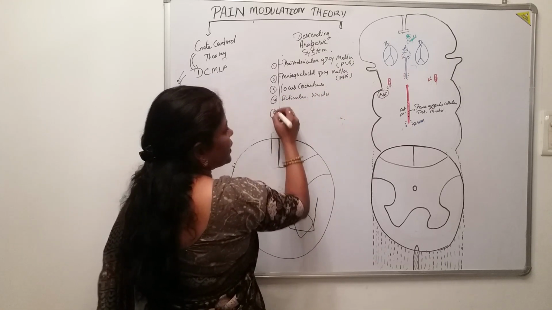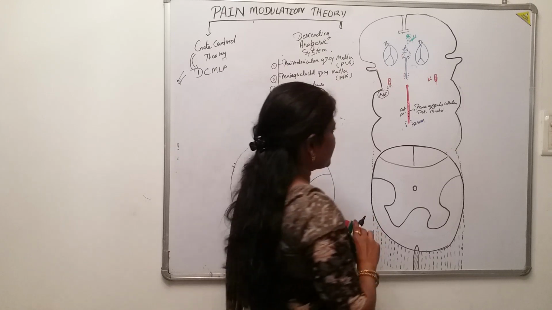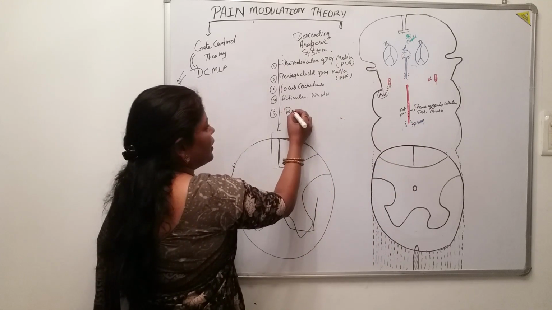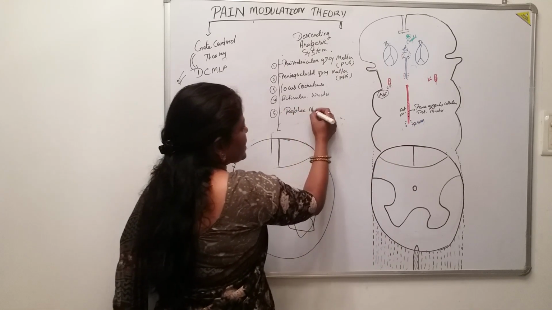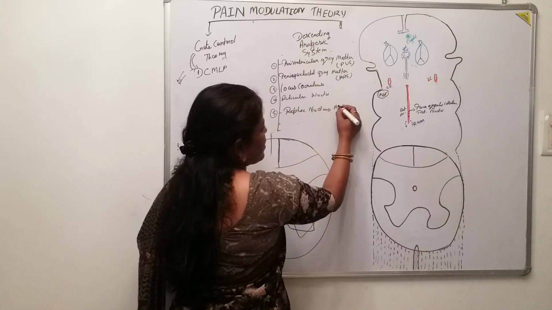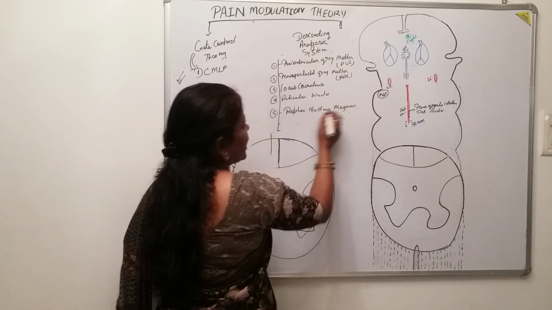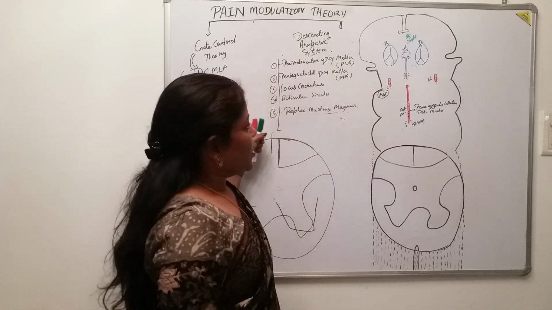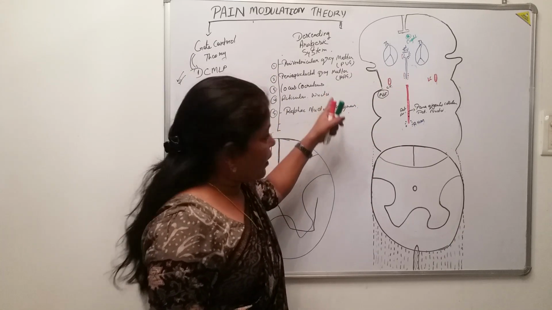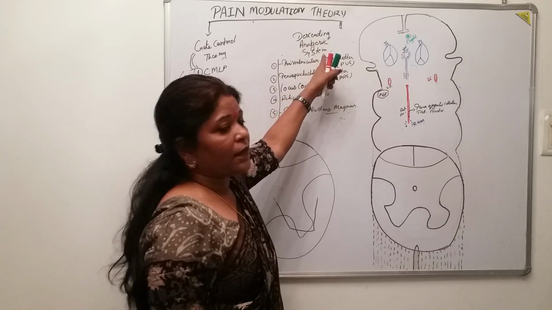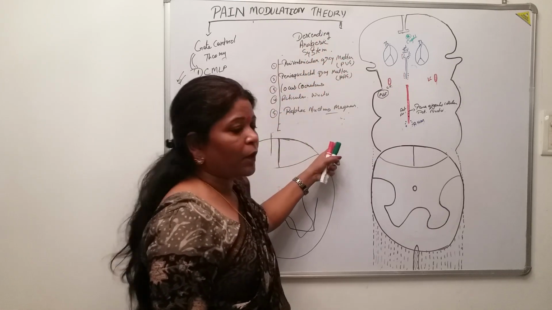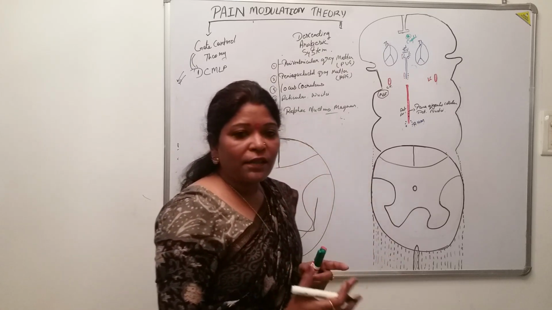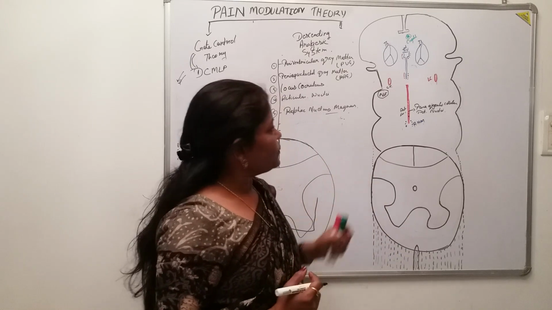Okay, then another grey matter structure, a nucleus. What is this? This is the raphe nucleus magnus. So we are just saying that there is a list of grey matter structures above downwards here. Look here. All these structures are concerned with this descending analgesic system. That means all these structures are related to controlling the pain sensation, decreasing the intensity of pain. But how? Okay, we will see.